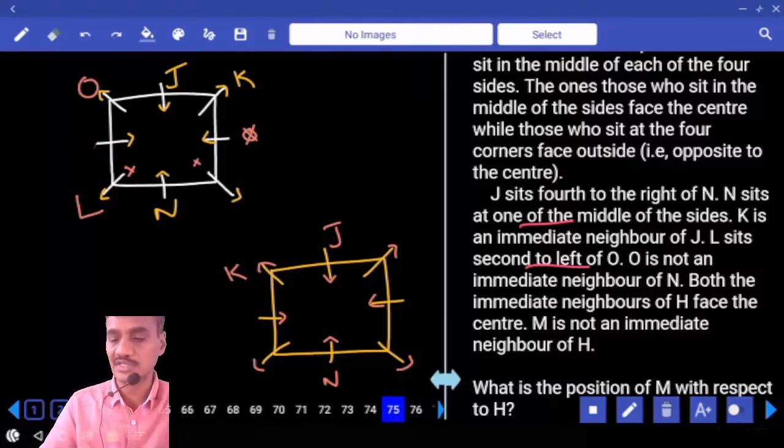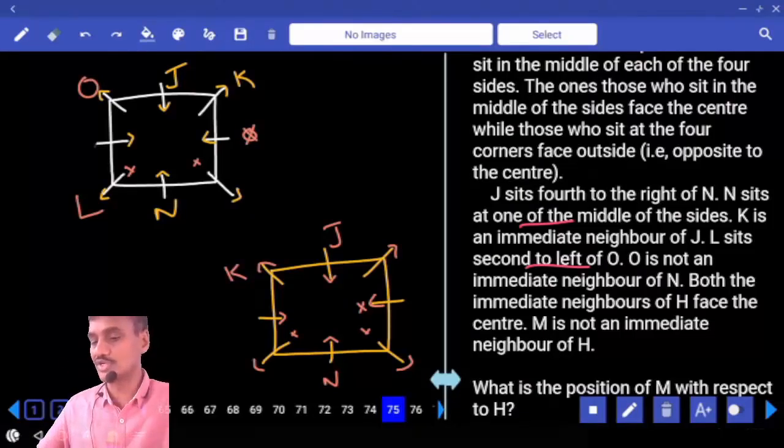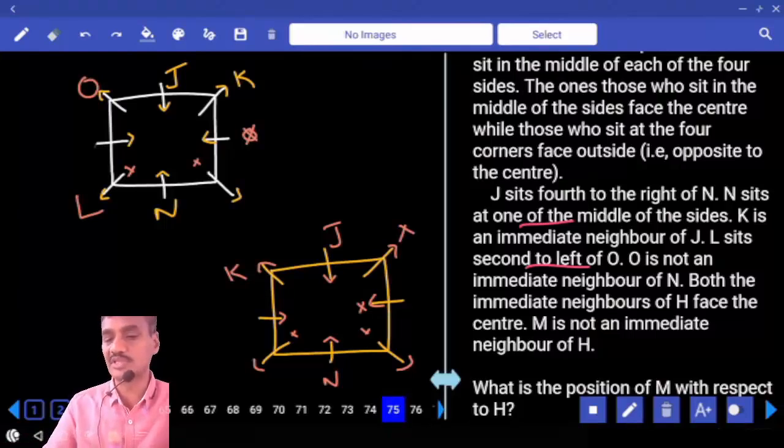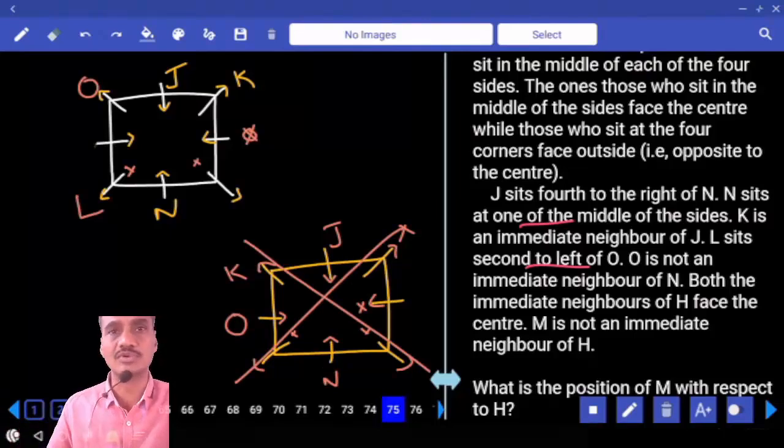And again coming back to the second case. In the second case, L and N are not adjacent to each other. And at the same time, L cannot be here. O is not an immediate neighbor of N, O cannot be here. L sits second to the left of O. And O cannot be here as well. If O is here, K and L must be in the same place, not possible. Then what is the only possibility we have? Hence, we need to have O at this place. Then L must be here. And there is no possibility for this O in this one, and this is completely ruled out.